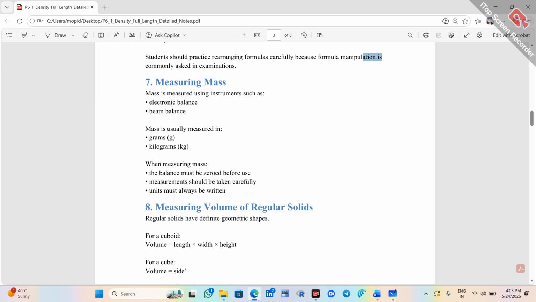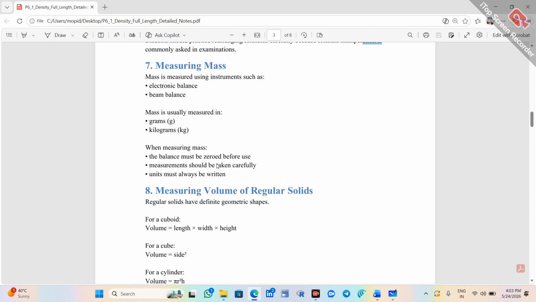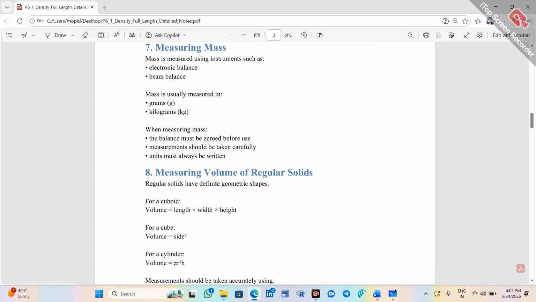Units must always be written because sometimes we may measure in grams and write kilograms. So those differentiations will come. For that reason, we need to always write the units.